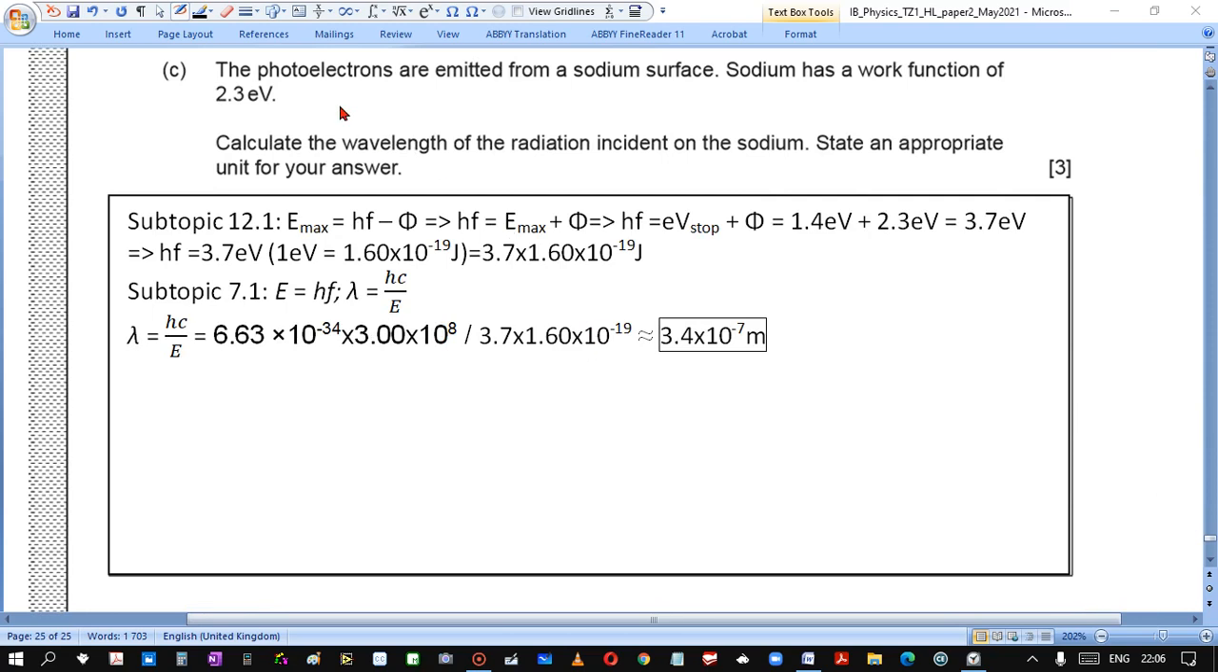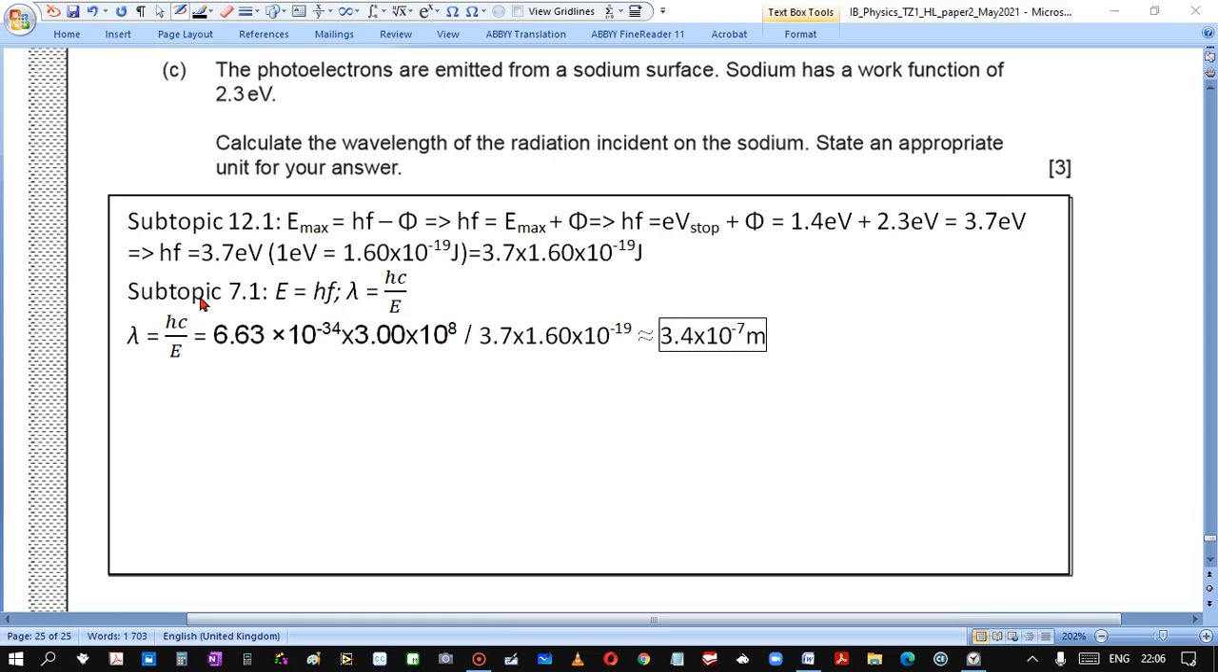Part C. Photoelectrons are emitted from a sodium surface. Sodium has a work function of 2.3 electron volts. Calculate the wavelength of radiation incident on sodium. State an appropriate unit for your answer. Subtopic 12.1, maximum kinetic energy. So the energy of a photon is maximum kinetic energy plus work function. So we can calculate the right part in electron volts. We get 3.7. Then an electron volt is the charge of an electron times a volt, so 1.6 times 10 to the minus 19. So we have energy in joules.